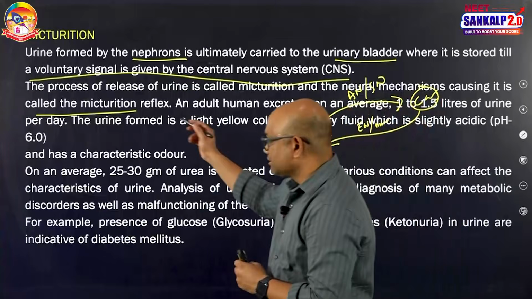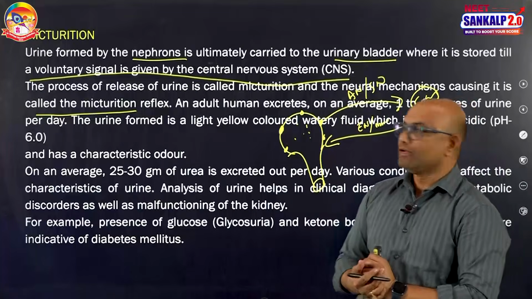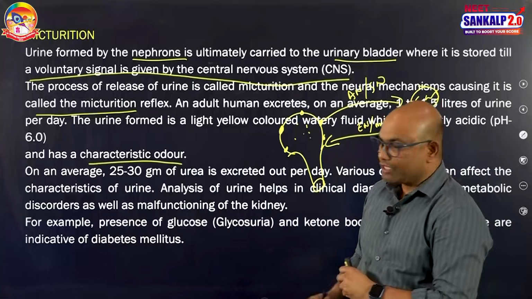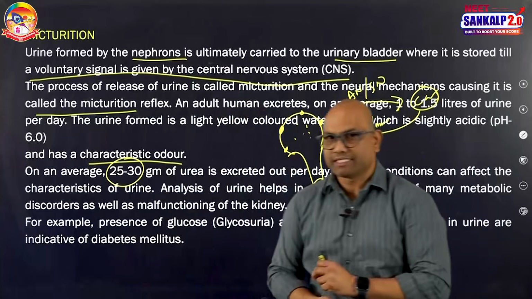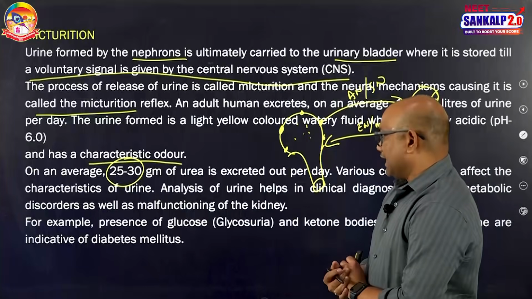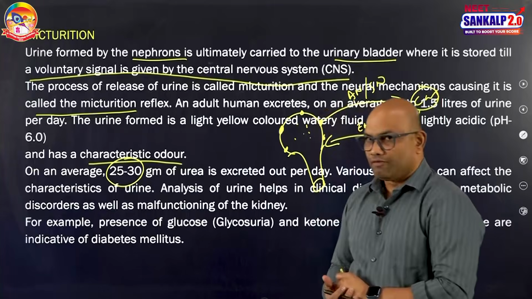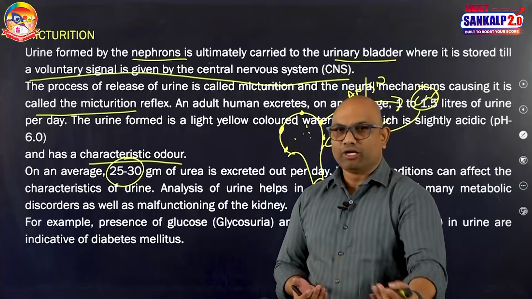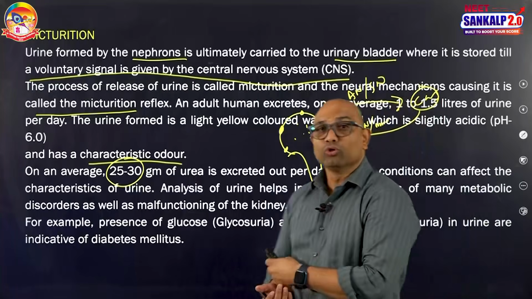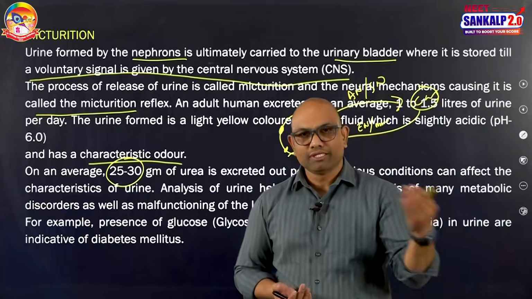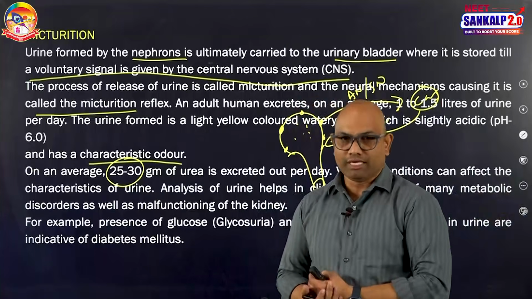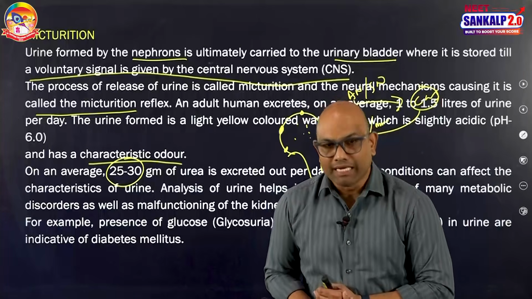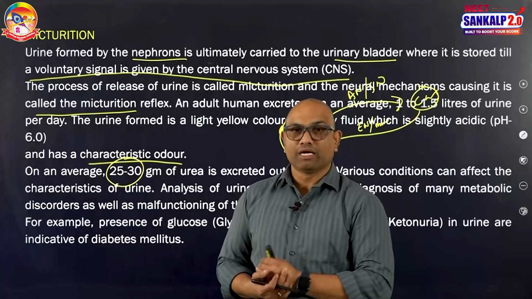The urine output in a healthy person per day is 1 to 1.5 liters. The pH of the urine is 6, slightly acidic in nature, pale yellow in color, and it has a characteristic odor. On an average, 25 to 30 grams of urea is excreted per day. The clinical analysis of urine will give information regarding the functioning of the kidney and some metabolic disorders. One example is glucosuria and ketonuria. Presence of glucose or ketone bodies in the urine is an indication of a hormonal disorder called diabetes mellitus, which is caused due to the deficiency of a hormone known as insulin.